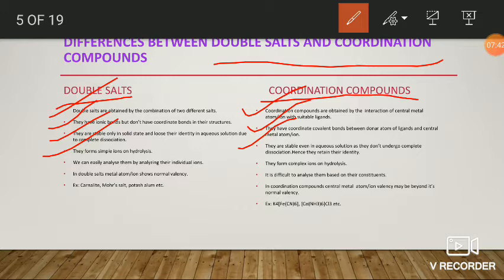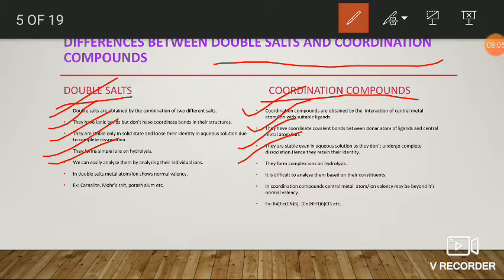Double salts generally form simple ions on hydrolysis, but coordination compounds form complex ions on hydrolysis. In the case of double salts, it is easy to analyze them based on the analysis of their individual ions.